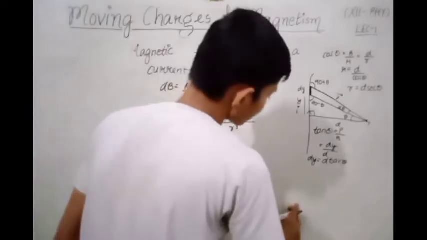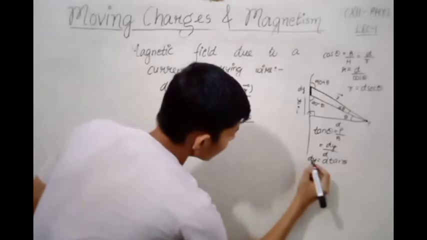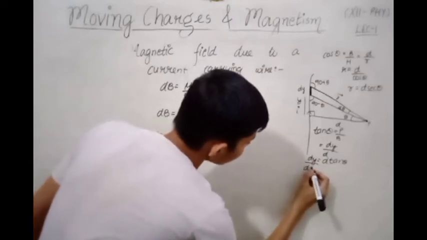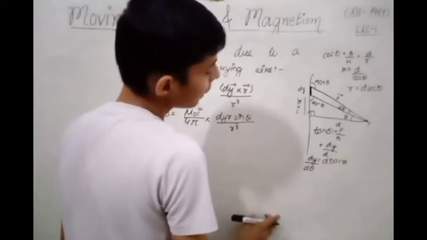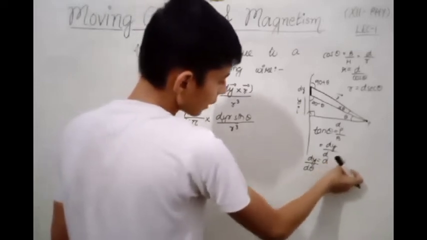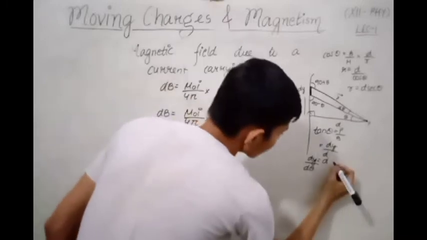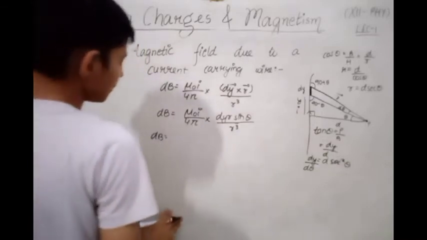Differentiate it, and on differentiating we get dy divided by d theta equals differentiation of d will be d and differentiation of tan theta will be sec square theta. So we write here sec square theta.